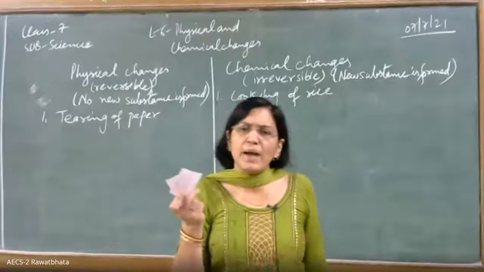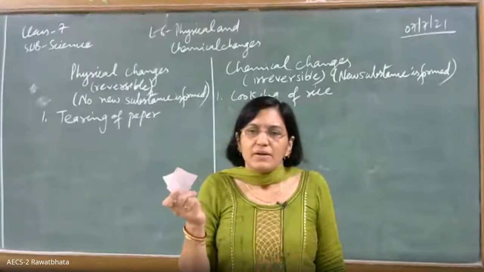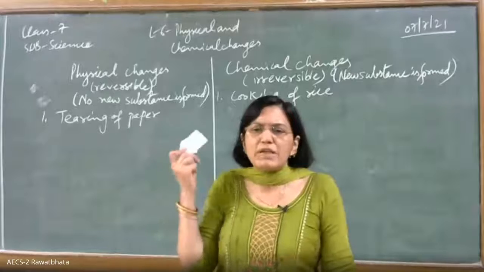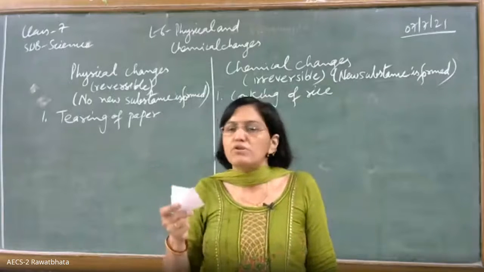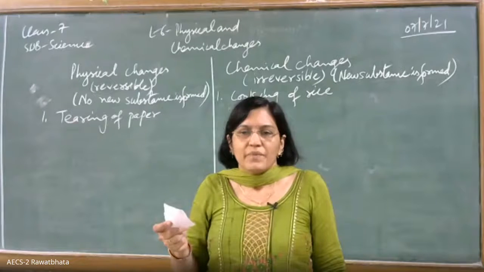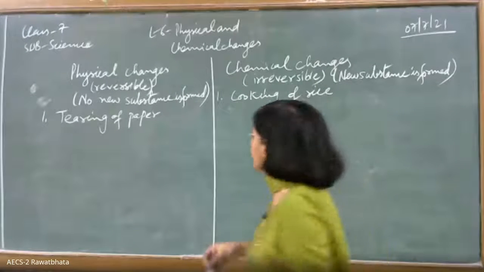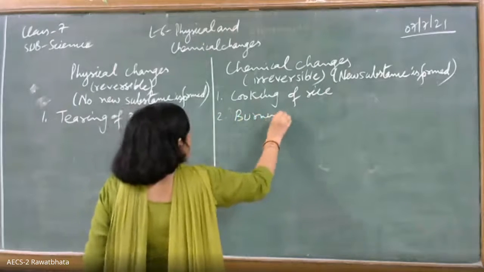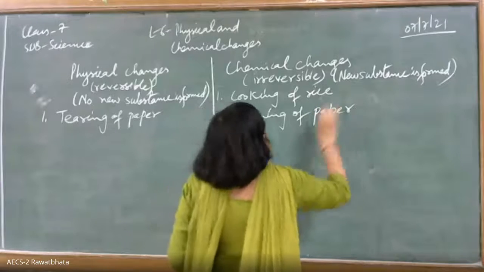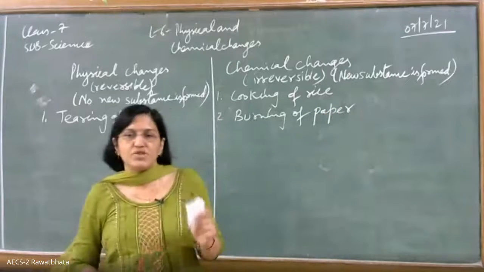It will turn into ashes. You may have the best glue in the world, you may have the best sellotape in the world, but you cannot join them then. That means burning of this will be a chemical change.